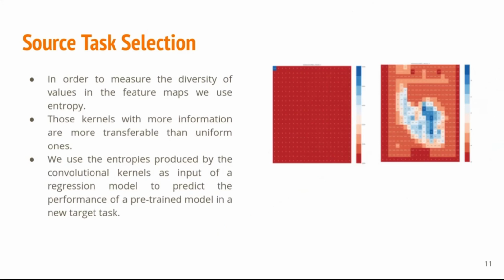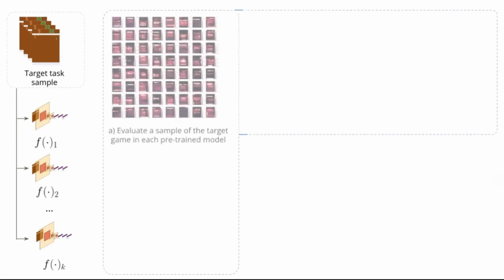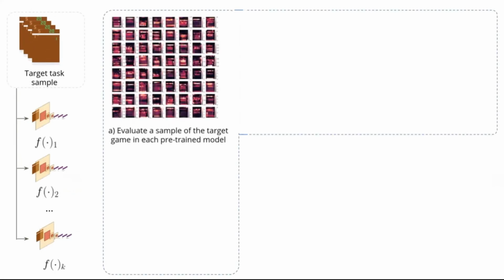And next, I will show you our proposed method. First, as input, we have a target task sample. In this case, we use Atari games, and we have the frames of a game that we want to learn, and different pre-trained models. Then we evaluate a sample of the target task in the pre-trained models, and we extract the feature maps in each convolutional layer.